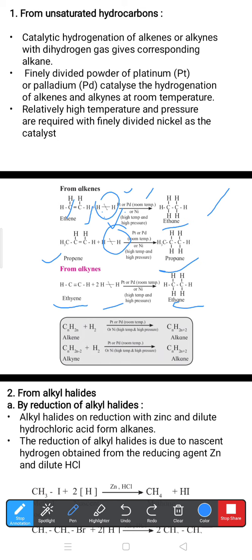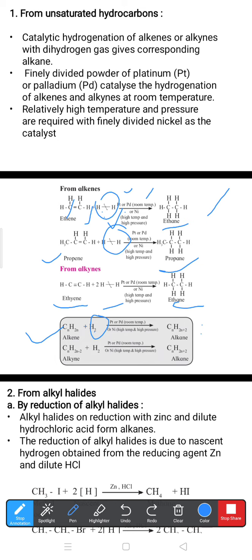Similarly, in such type of reaction, from a double bonded reactant we can get the single bonded product, as well as from the triple bonded reactant we can get the single bonded product. Similarly, that reaction we can write in the form of the general reaction. So here in the first step, alkene, when it reacts with hydrogen gas with catalyst nickel or platinum, we get CnH2n plus 2. Of course, from double bonded we get the single bonded. Means what? Conversion of alkene to alkane.